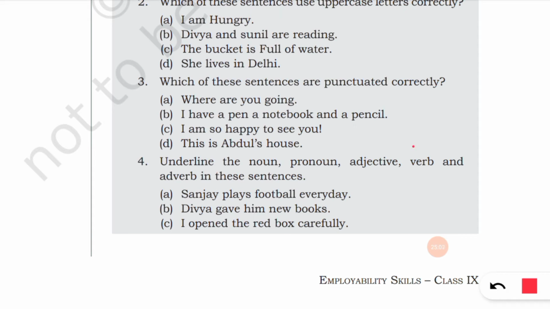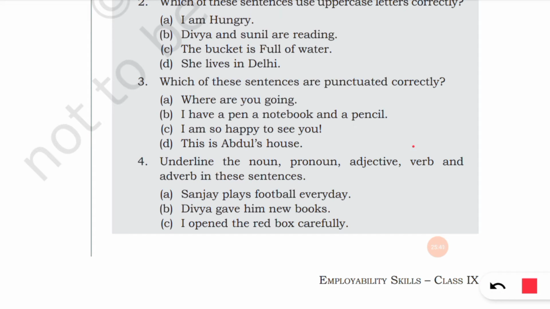The next, underline the noun, pronoun, adjective, verb and adverb in these sentences. Sanjay plays football every day. Here the noun is Sanjay and football is also a noun. Then plays is the verb, and how often he plays? Every day he plays. So every day is an adverb.